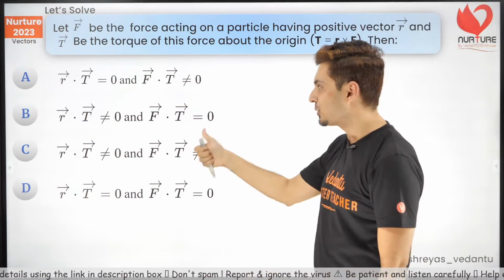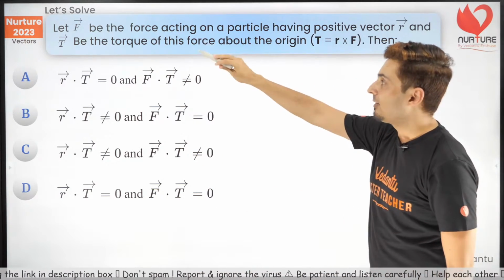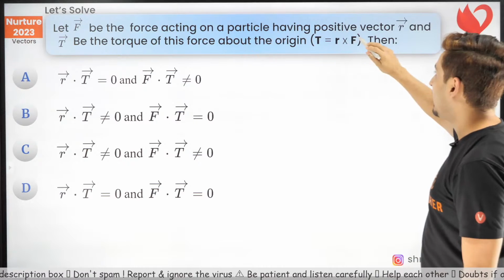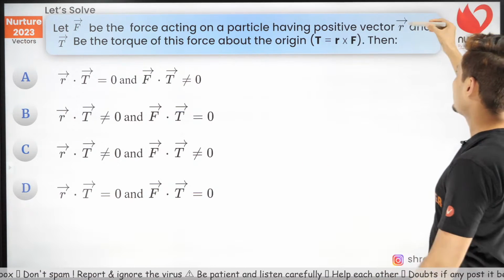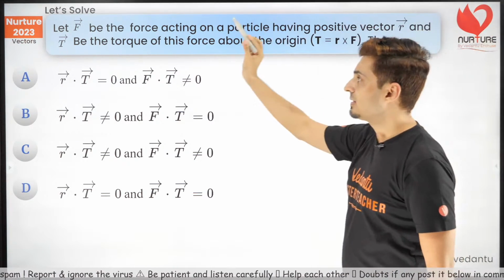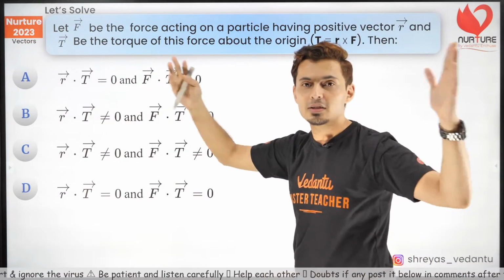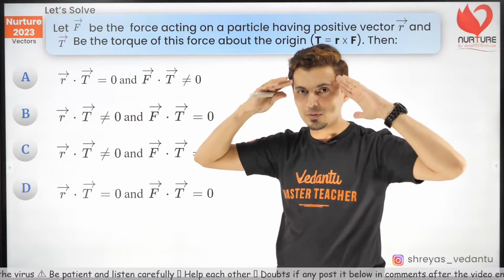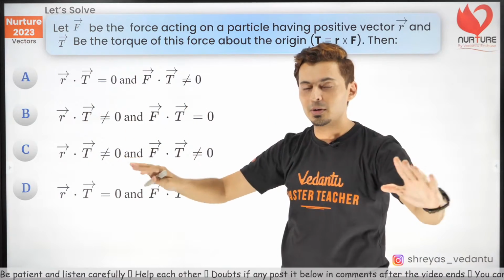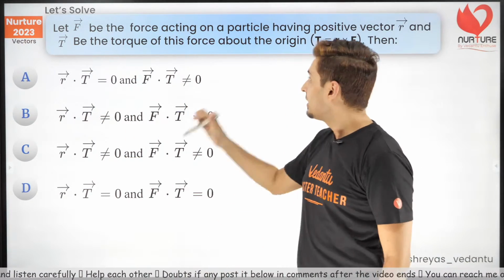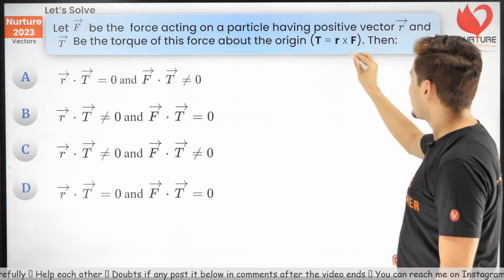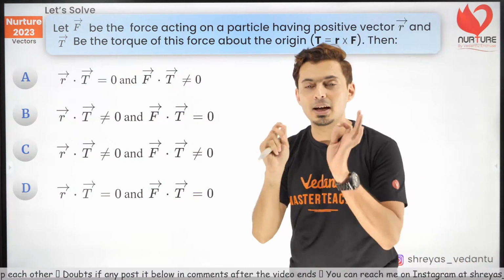All right, let's do this last question before we go to the Menti Quiz. Come on guys, this is the last question on your screens. Let F be the force vector and a particle having some position vector, let's say R, and there is torque T. You don't have to know what is force, what is R, or what is torque. It is irrelevant to this question. All you need to know is torque is R cross F, and you just need to look at it vector wise.